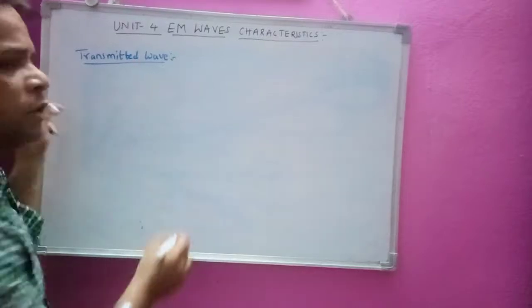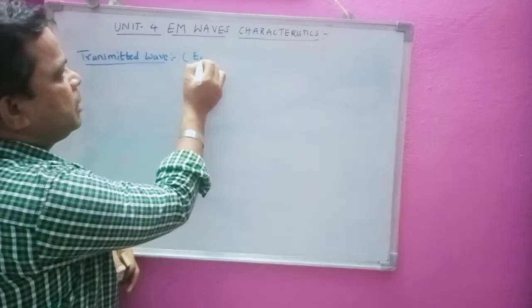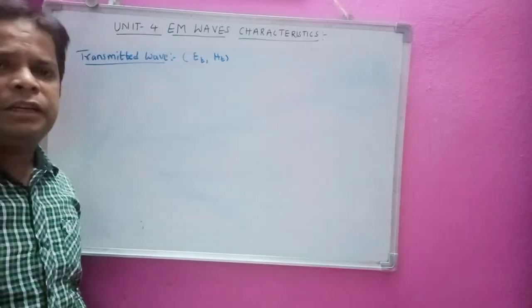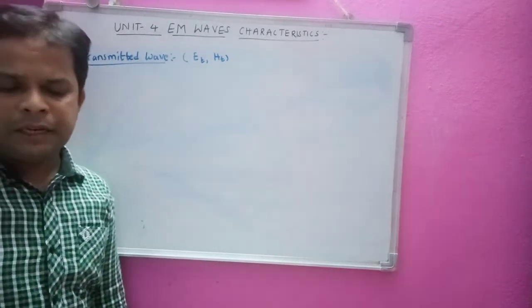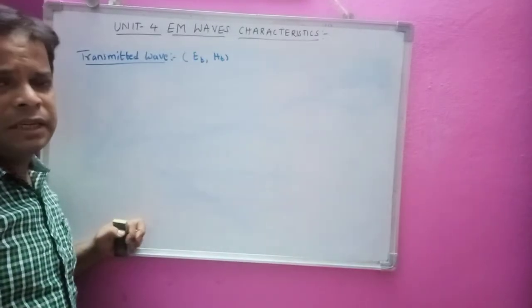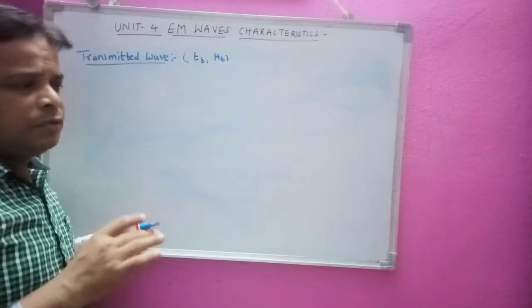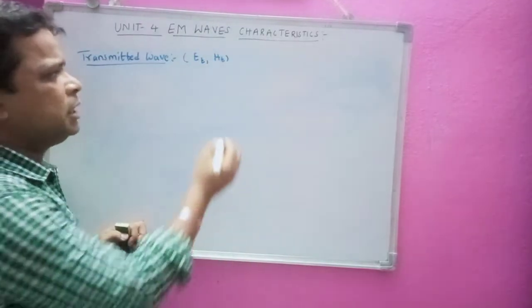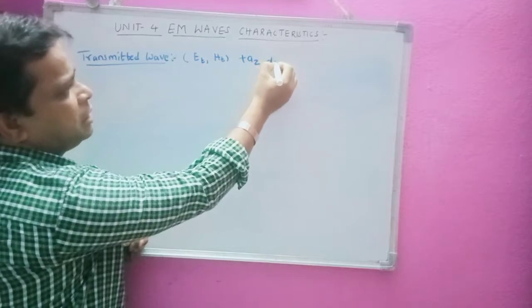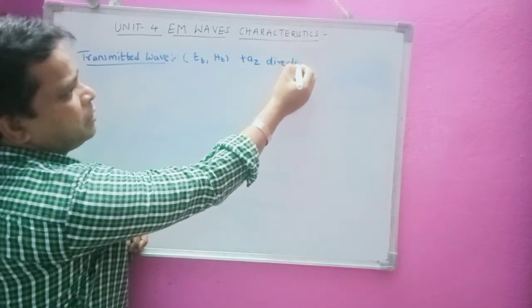Now transmitted wave fields we are going to represent with ET and HT. Now the wave is propagating along positive z direction only. So as the wave is traveling in the forward direction, we have to consider this is traveling in the positive az direction, that is positive z direction.